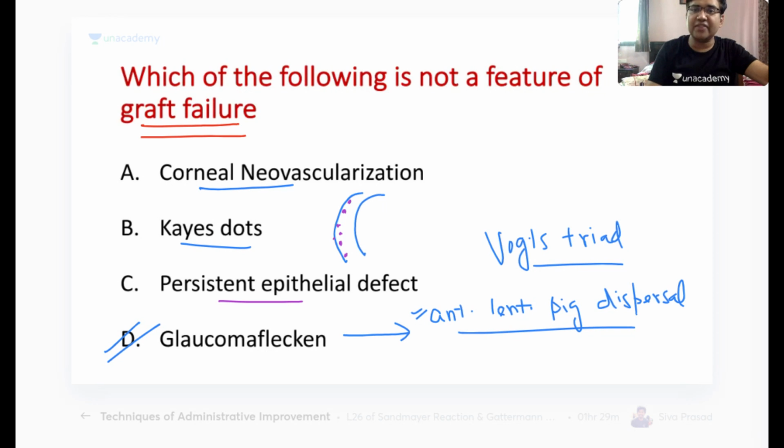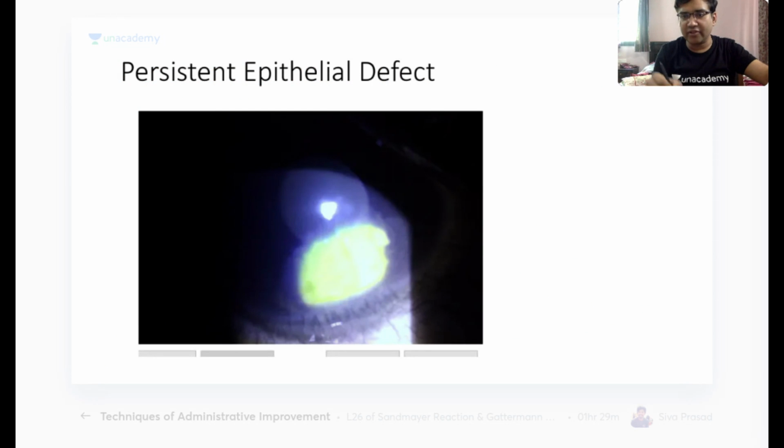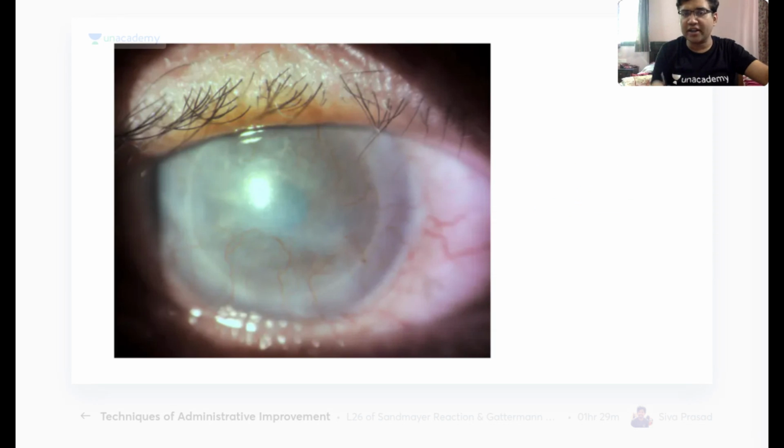Okay, normally the epithelial defect basically heals in some time, but if it is not healing, can you see in this picture, everyone? Can you see this is the epithelial defect? Whenever we have to see the epithelial defect, we have to basically put the sodium fluorescein dye. Okay, sodium fluorescein dye, and this sodium fluorescein dye, if you can appreciate, this has basically stained the epithelium. So this, if it is remaining for more than 2 days, more than 72 hours, this is called persistent epithelial defect. Then this is a corneal graft failure. Now you would say, sir, why not it is a generalized corneal opacity? Just understand the area. Can you see this area?